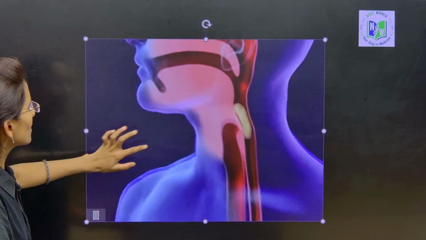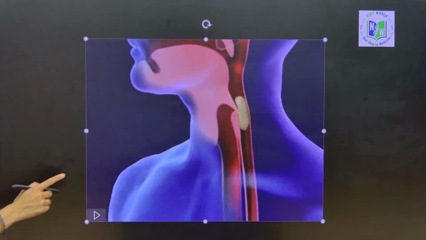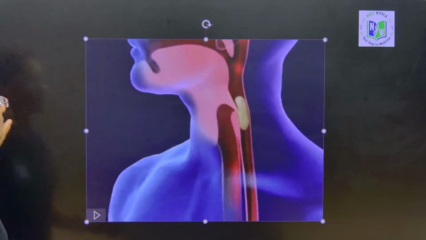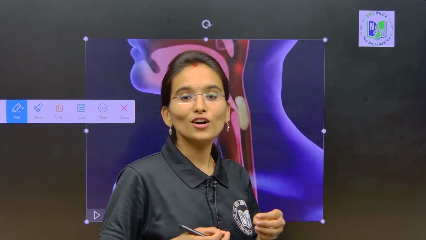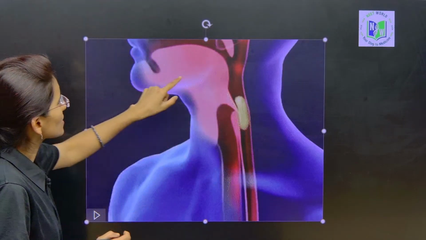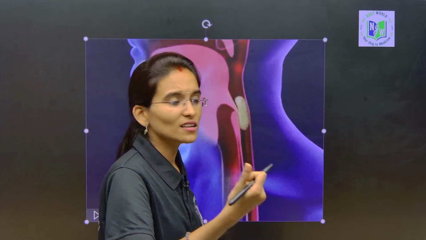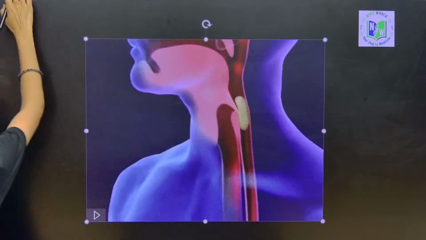Here, during the passage of the food, look into this particular slide. I am going to explain what happens when we eat the food. The pharynx is the common passage for food and air, but can you see this junction, my dear students?